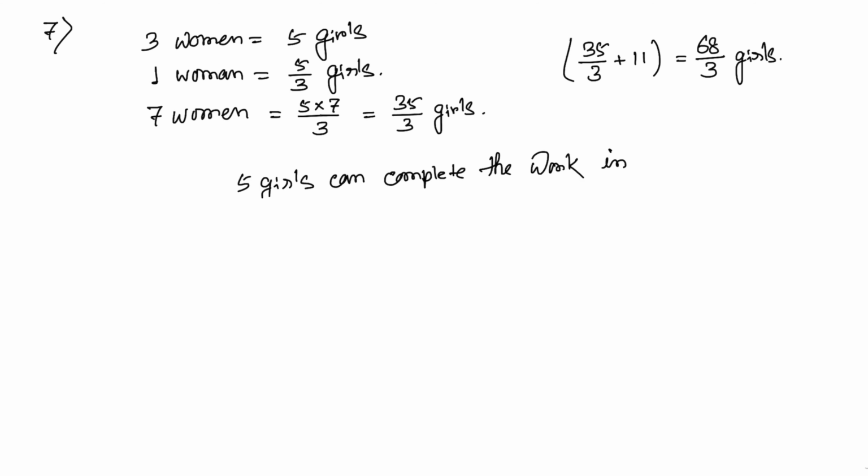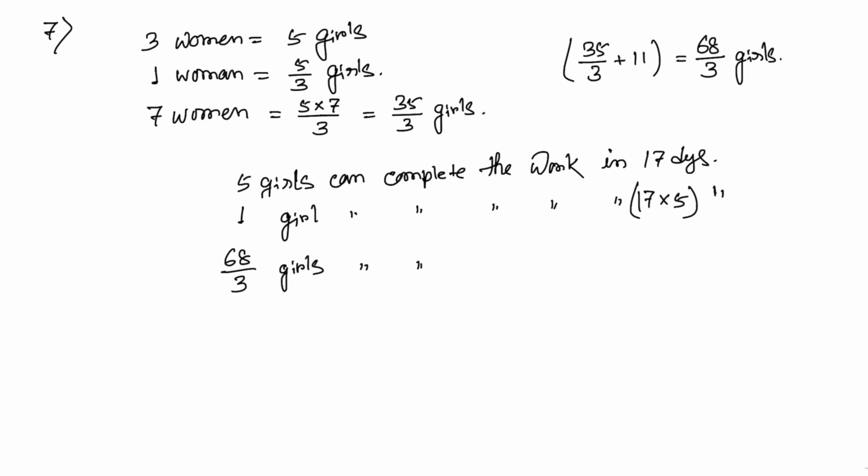So now here 5 girls can complete the work in 17 days. Then one girl can complete the work in 17 into 5 days. And how many girls are there? 68 by 3 girls can complete the work in 17 into 5 divided by 68 by 3. Clear? So your answer will be 15 by 4 days. So 15 by 4 days is your answer.